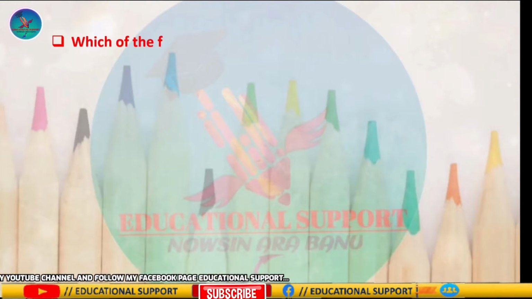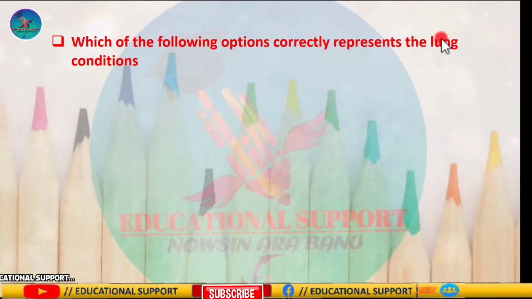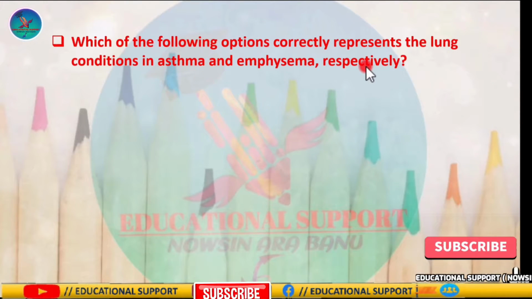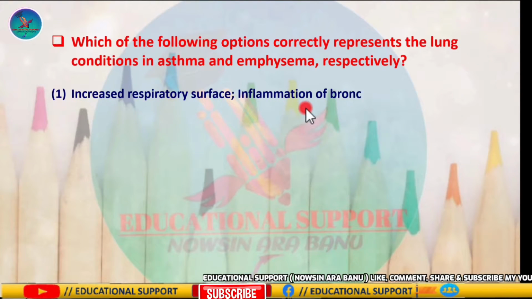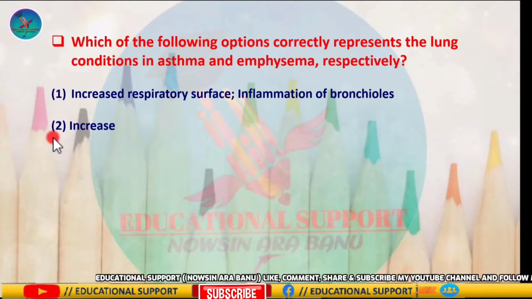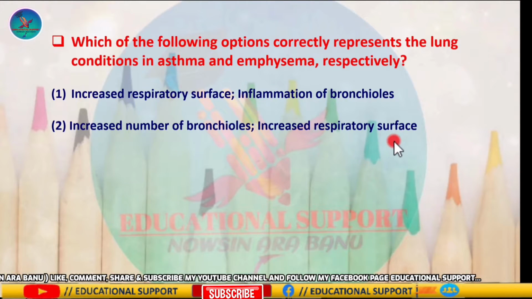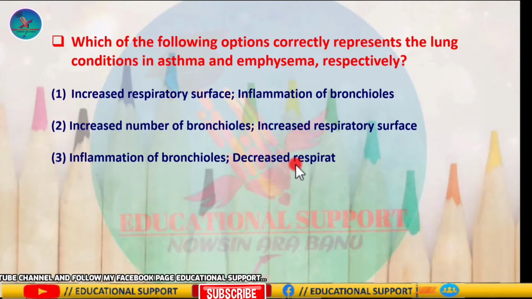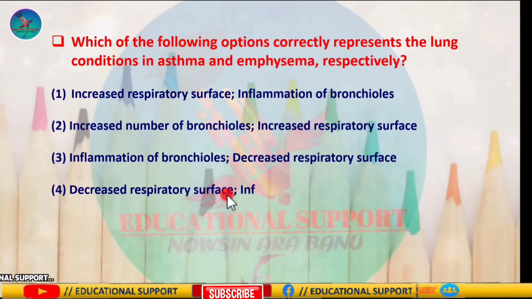Next question is, which of the following options correctly represents the lung conditions in asthma and emphysema respectively? The options are: increased respiratory surface, inflammation of bronchioles; increased number of bronchioles, increased respiratory surface; inflammation of bronchioles, decreased respiratory surface; and the last one is decreased respiratory surface, inflammation of bronchioles.